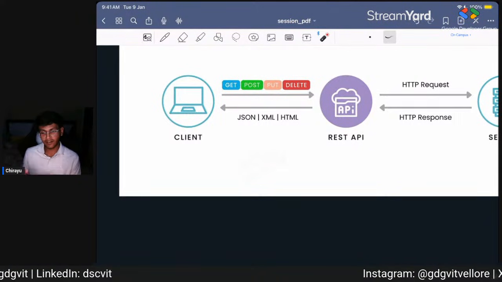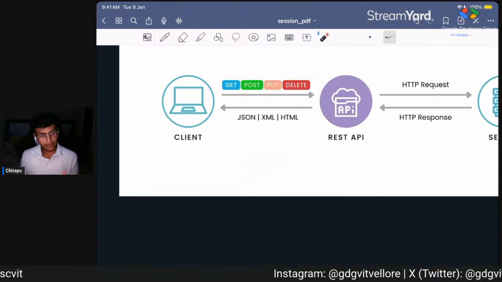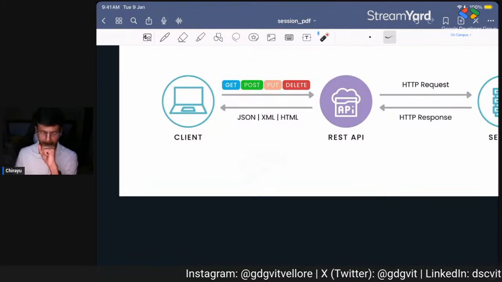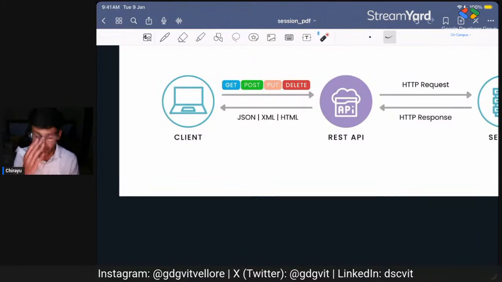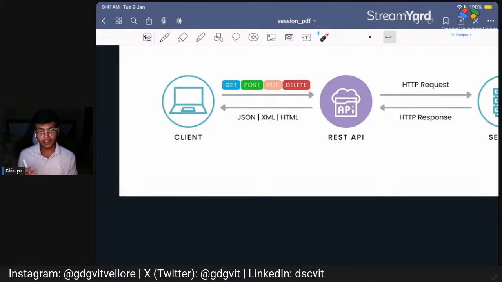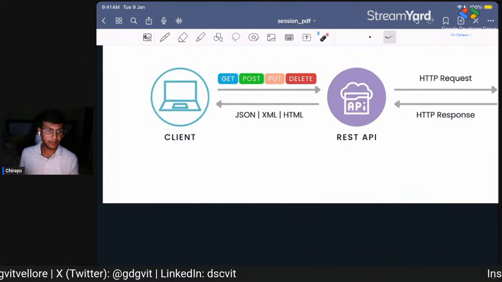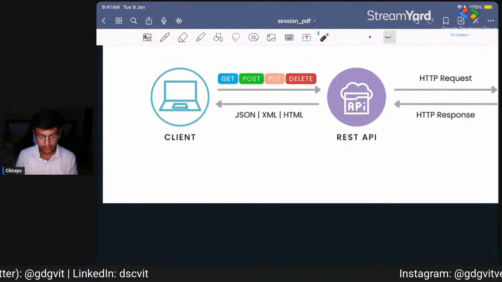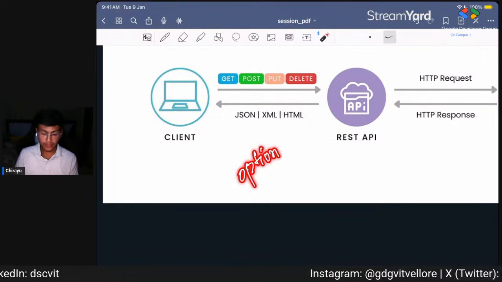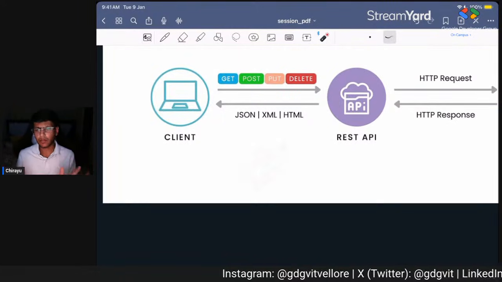Many people don't include this in their APIs, but I guess everyone should include that. Being a good and experienced developer, you should include the OPTIONS request also in the API. We'll talk about everything, don't worry guys.